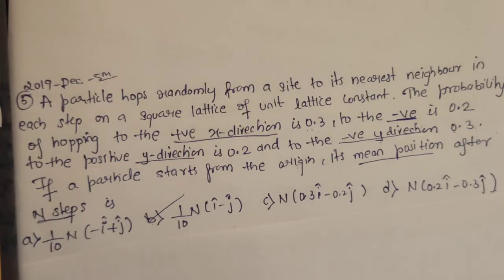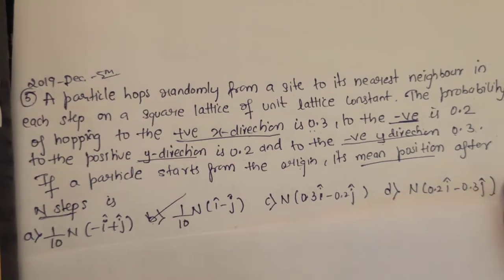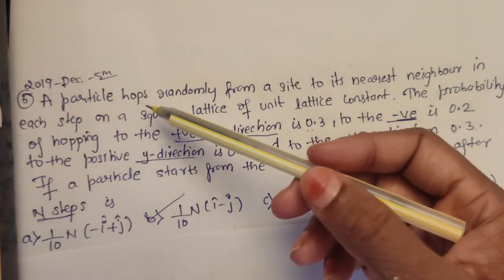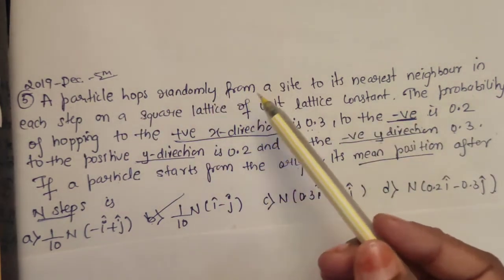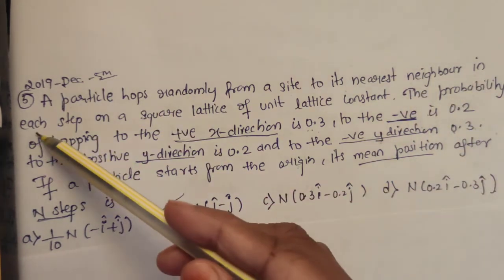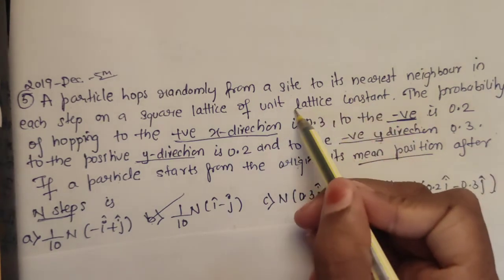Now moving on to the third question of this video. This question is from December 2019, which is asked for 5 marks. The question states that a particle hops randomly from a site to its nearest neighbor in each step on a square lattice of unit lattice constant.